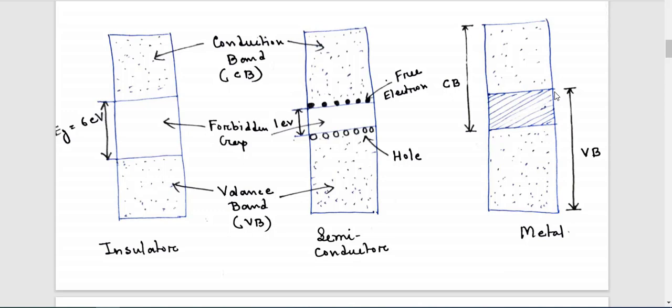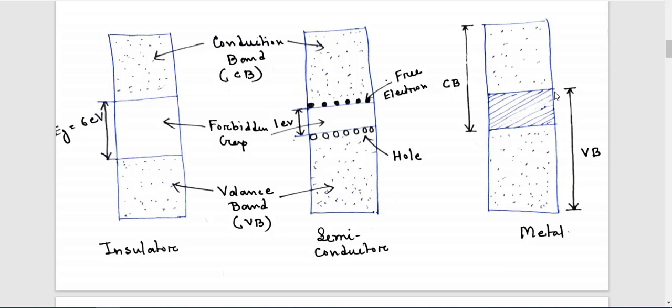That means if you have very few free electrons in the conduction band, your conductivity will be very low. If conductivity is low, the current flow in an insulator is almost zero.